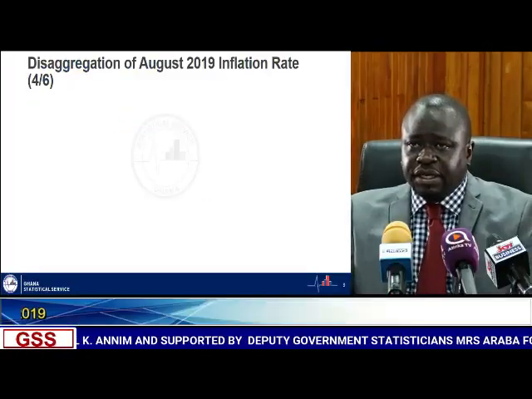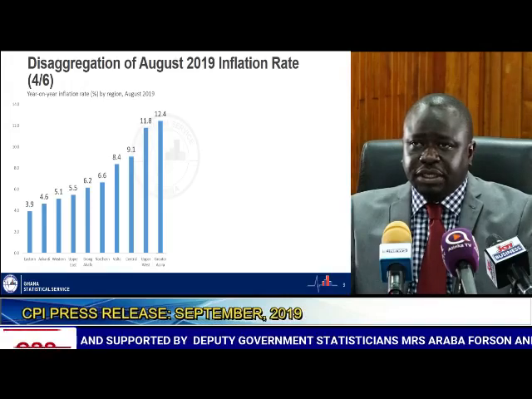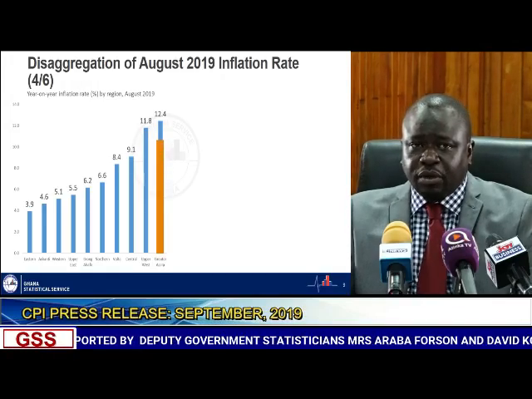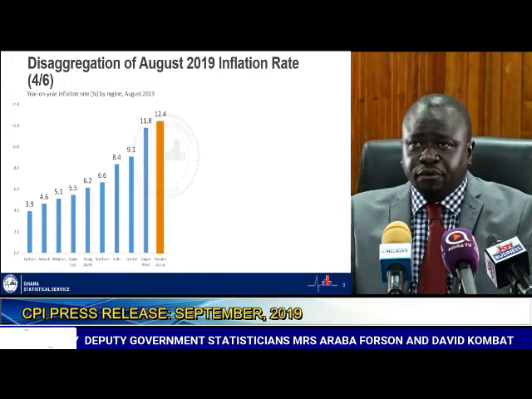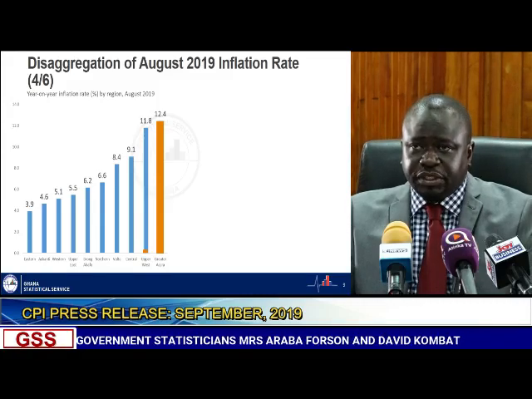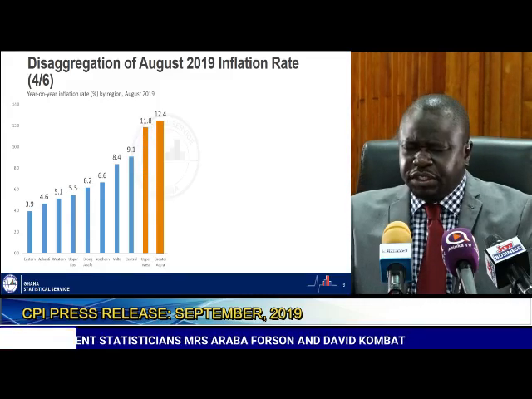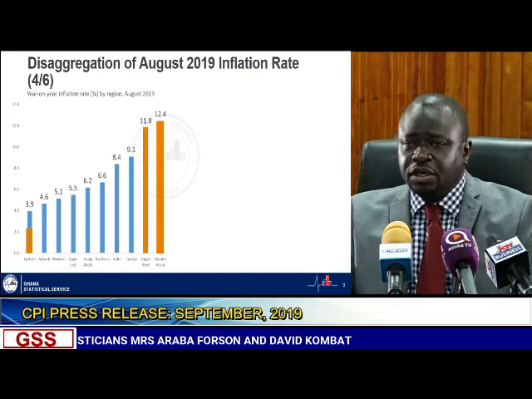Further disaggregation by region indicates that Greater Accra region is driving the inflation that we have, recording an inflation figure of 12.4, followed by Upper West region with 11.8%. The region with the least inflation is Eastern, recording 3.9%.